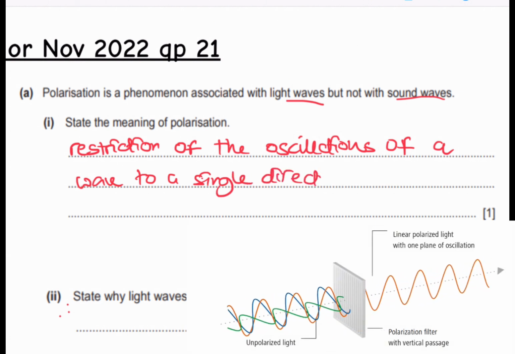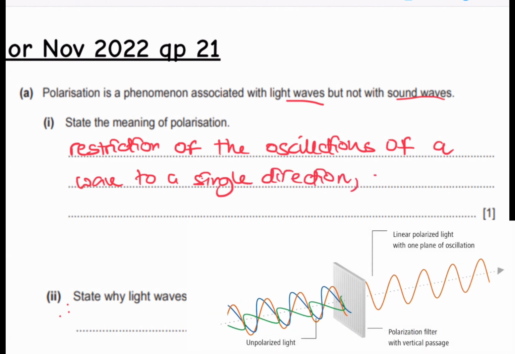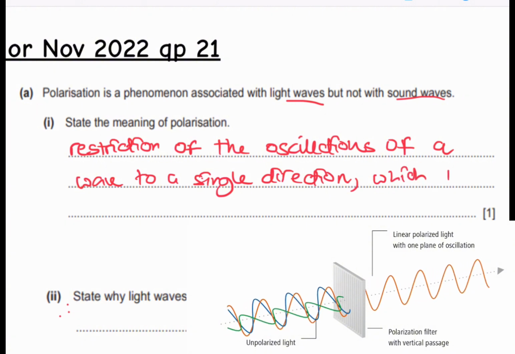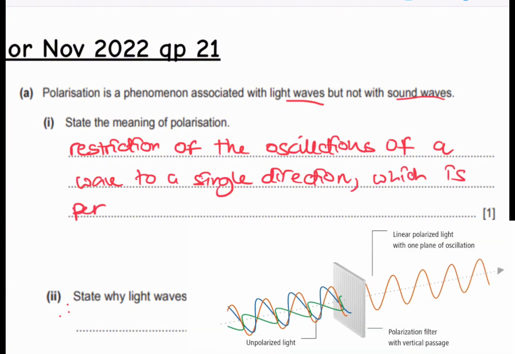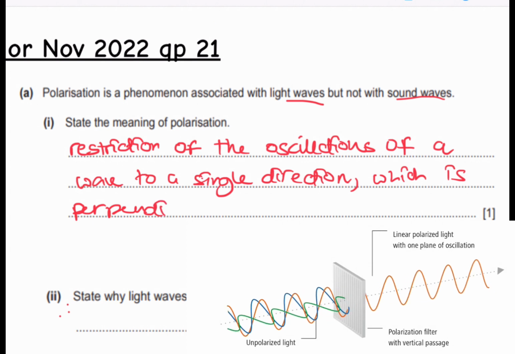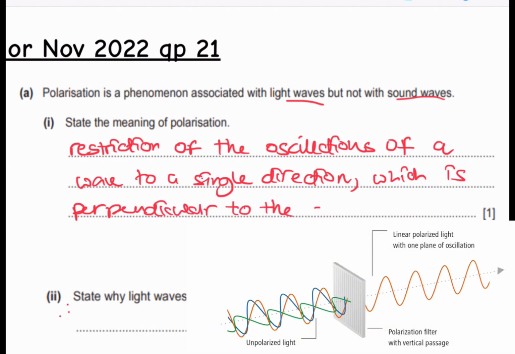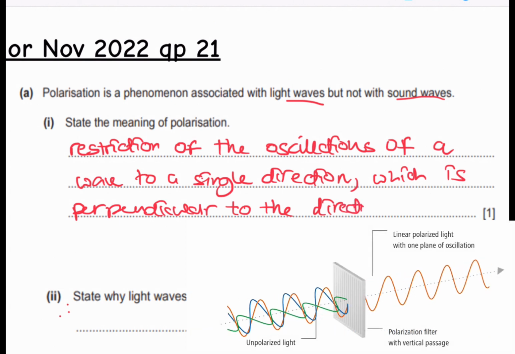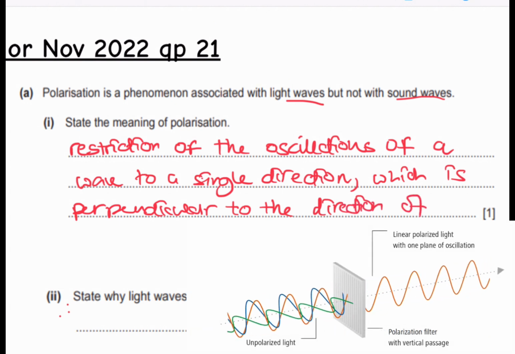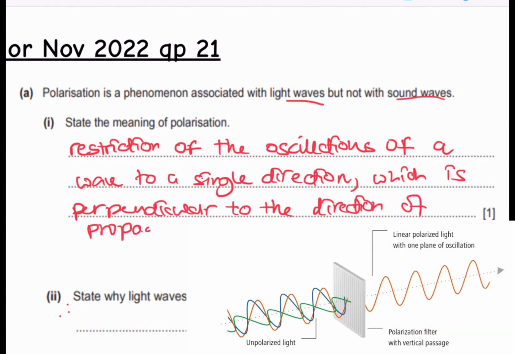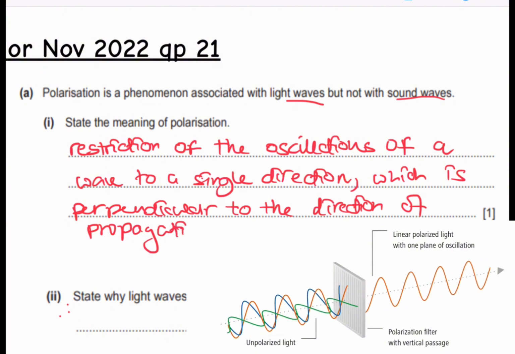And that direction has to be perpendicular to the direction of propagation. So basically that is what polarization is.